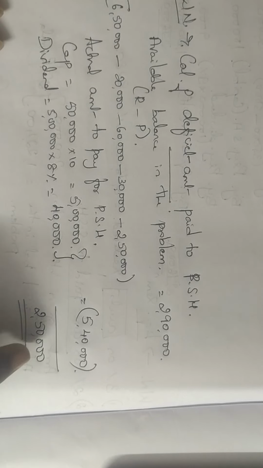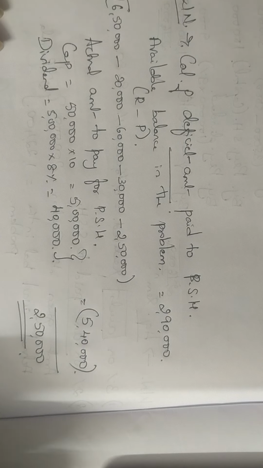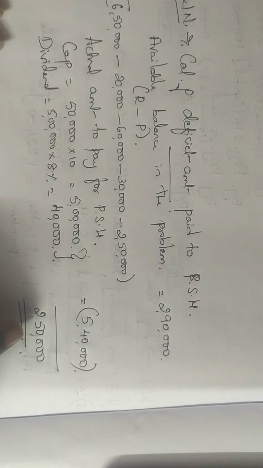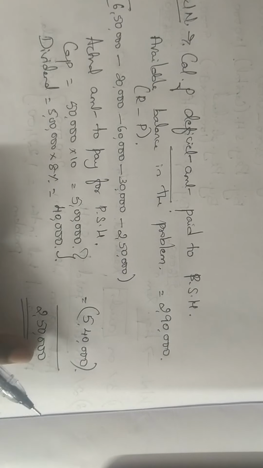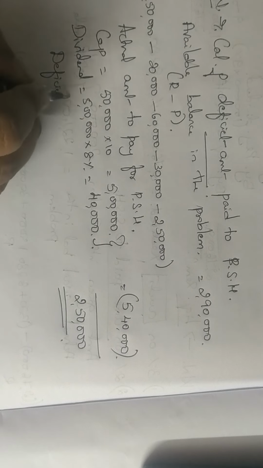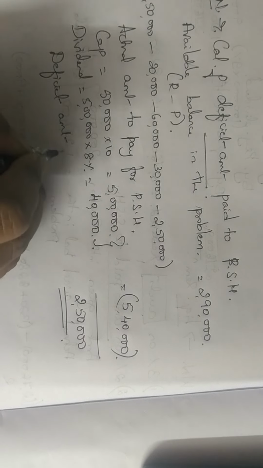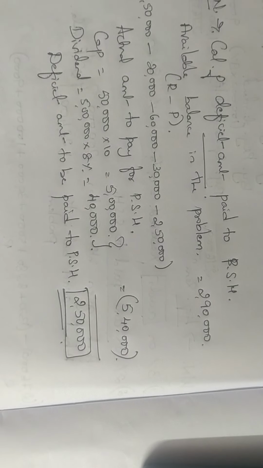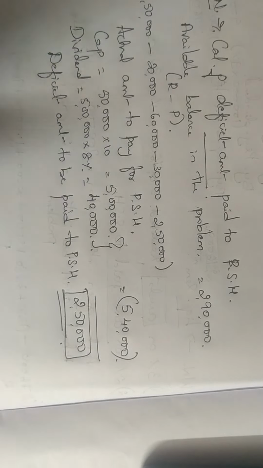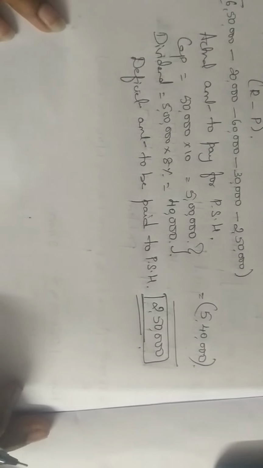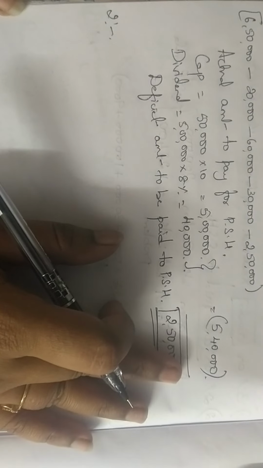Because they have to pay more money. They have paid only 8 rupees and 7 rupees in place of 10. So I can take the extra money from the equity shareholders. So this 2,50,000 will be called the deficit amount to be paid to your preference shareholders. That is 2,50,000. Now how do you raise this 2,50,000? That we'll see in the next working note. So this is working note number 2 and this is working note number 1. Now we'll see how you raise this 2,50,000.